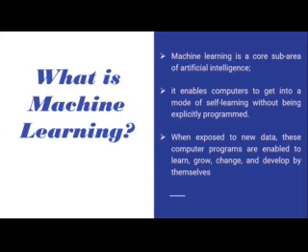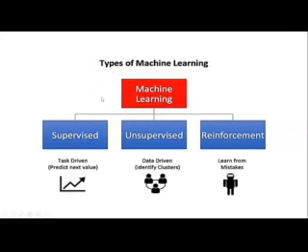Now the question is, what is meant by machine learning? Machine learning, we can say, is a subset of AI which enables the machine to automatically learn from data, improve performance from past experiences, and make predictions. Now go to the types of machine learning. The types are supervised, unsupervised, and reinforcement learning.